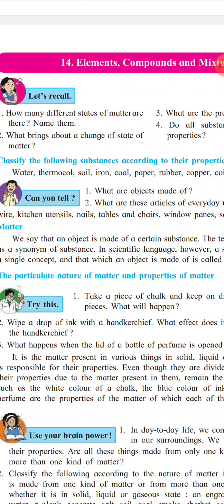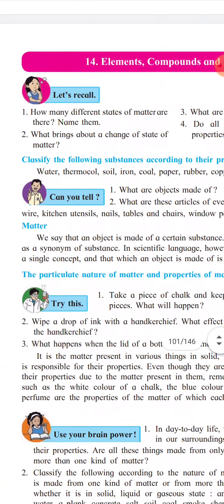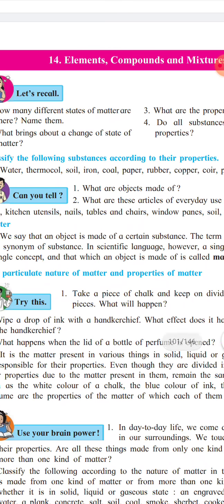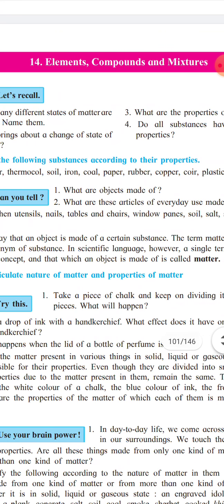Electrical wire is made up of aluminum or copper, which are metals. Kitchen utensils are made up of different metals. Nails are generally made up of iron. Tables and chairs are made up of wood. Plastic or metal is also used to make these articles. Window panes are made up of glass. Salt and sugar are compounds.